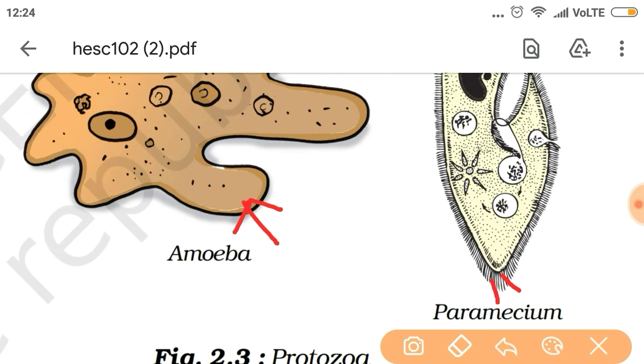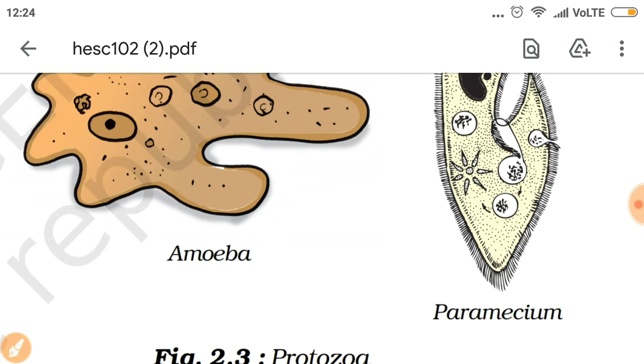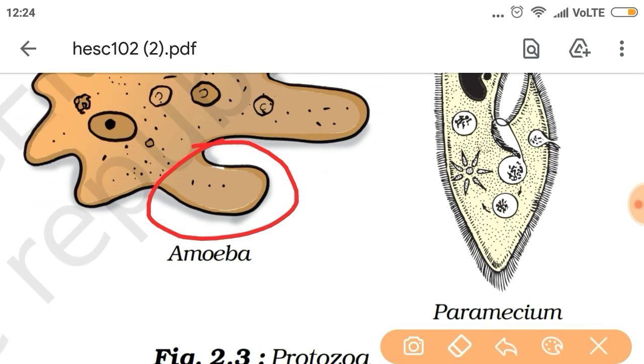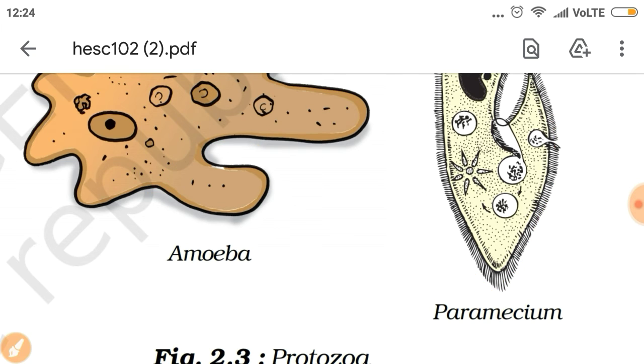You can see this. This is a cilia. I am representing it again. This is pseudopodia, and this is your cilia that helps in the movement.